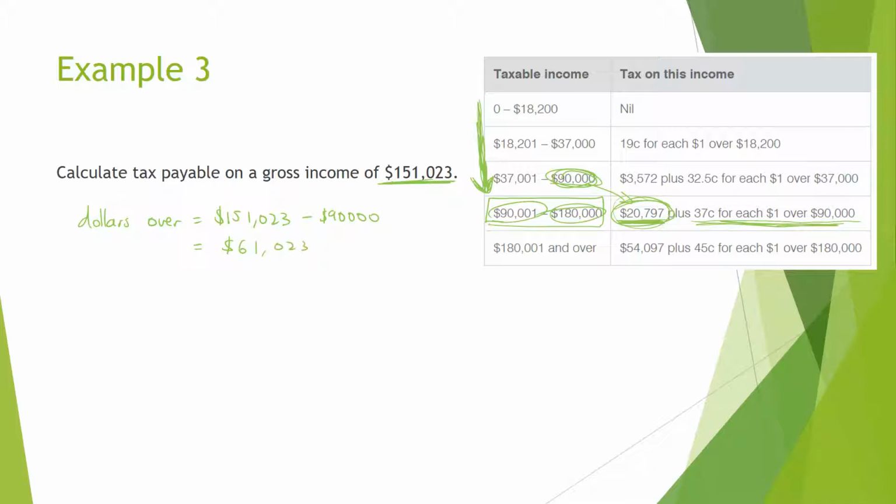Okay, so to work out the amount of tax, it's going to be $20,797 plus 37 cents, so 0.37 for every dollar over $90,000, and we've got $61,223 over, so 61223. Now we calculate that out, and we're going to get 43,375.1, and that's their tax.